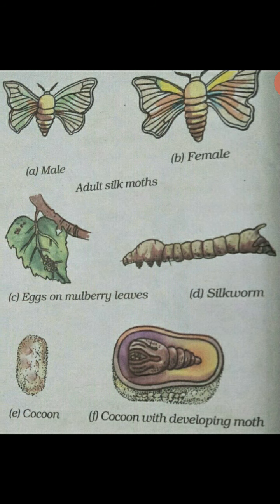In this resting phase, it first weaves a net to hold itself. Then it swings its head from side to side in the form of a figure 8. During these movements of the head, the caterpillar secretes fibers made of a protein which hardens on exposure to air and becomes silk fibers. Soon, in the resting phase, the caterpillar completely covers itself with silk fibers and turns into a pupa. This covering is known as a cocoon. The further development of the pupa into a moth continues inside the cocoon. After hatching, the baby moth flies away from the cocoon. This is the life cycle of the moth.